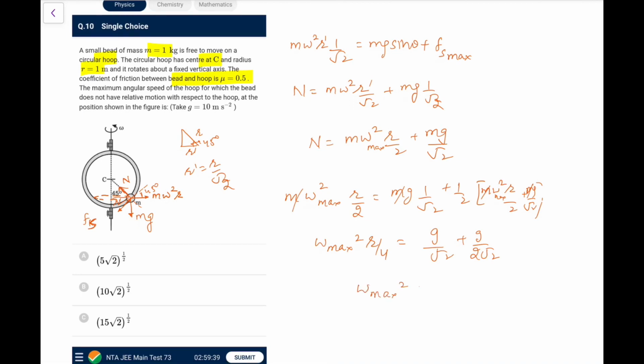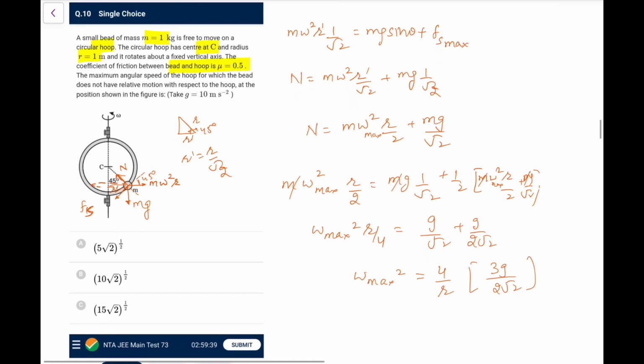So omega max square, from here what I can get, simplifying this would be 4 by r into 2 root 2, that is 3g upon 2 root 2. Now this cancels, this is 3g upon root 2 r, no, sorry, be careful, this is 3 root 2 g by r. Put r as 1, it comes out as 30 root 2, so that is omega max square.